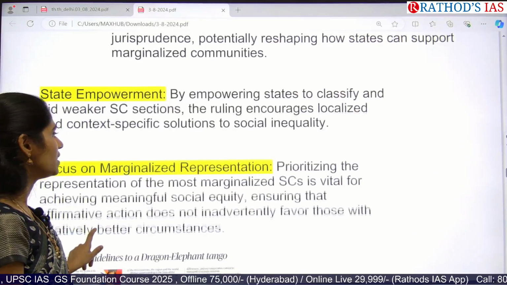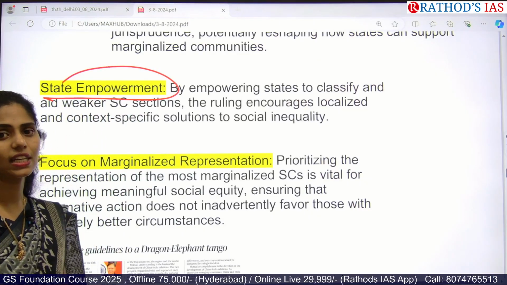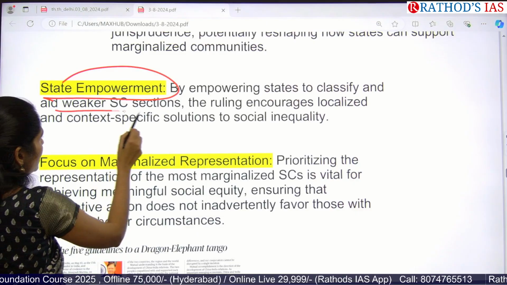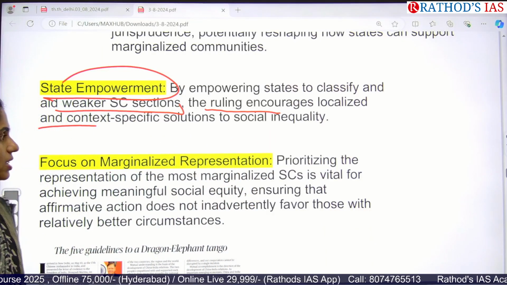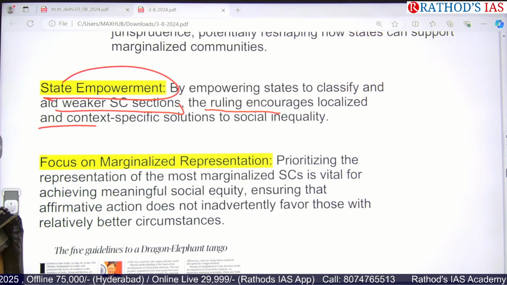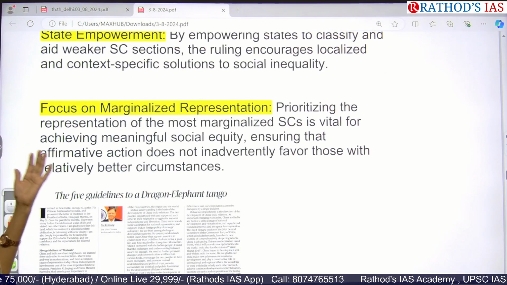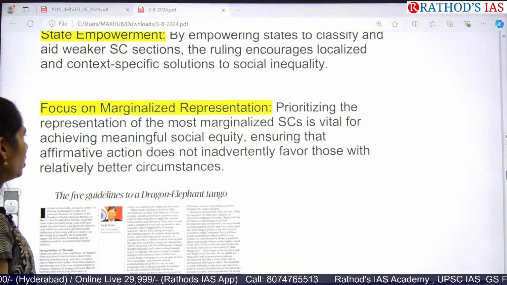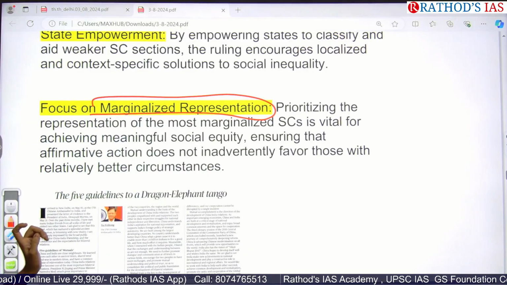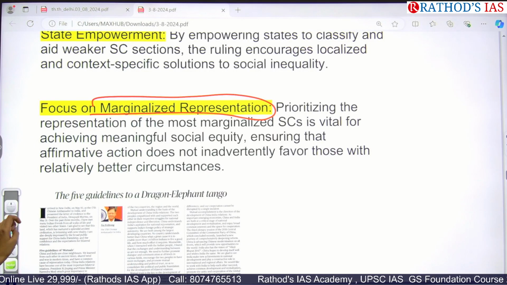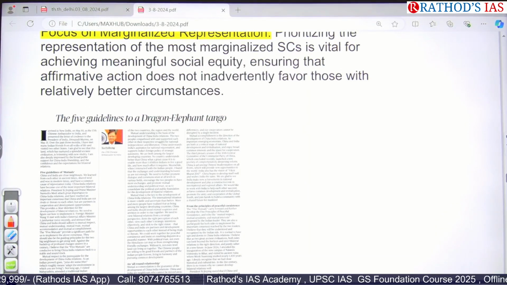Okay, so in this way, this judgment will be empowering our states, so that they can now classify weaker SC sections, and this will encourage localized and context-specific solutions to provide social equality. And this Supreme Court judgment is also focusing on marginalized representation. That means we are focusing on the representation of marginalized sections of people. Clear? Yes.